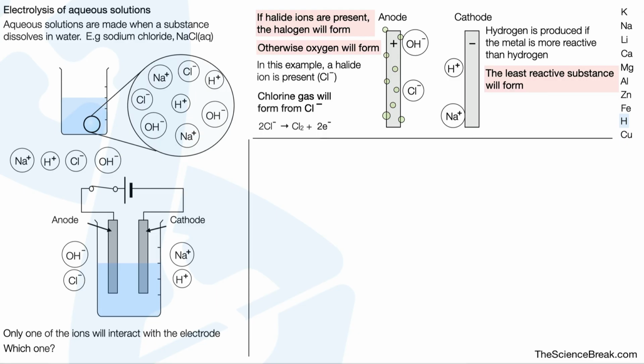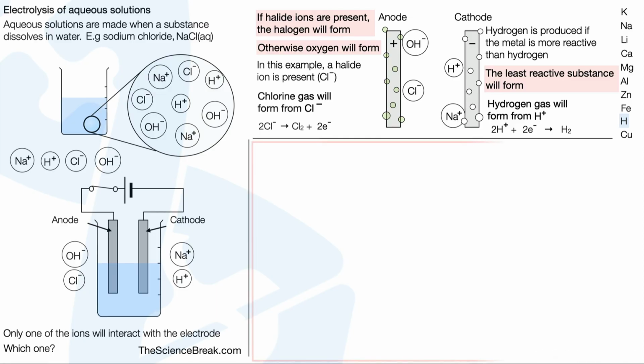Here's our reactivity series, and we can see that hydrogen gas will form because hydrogen is less reactive than our sodium ions. And here's our half equation for the production of hydrogen gas. 2H⁺ plus 2e⁻ gives us H2.